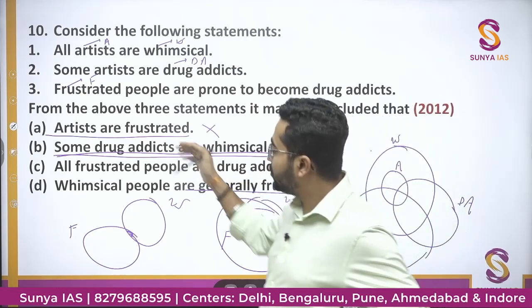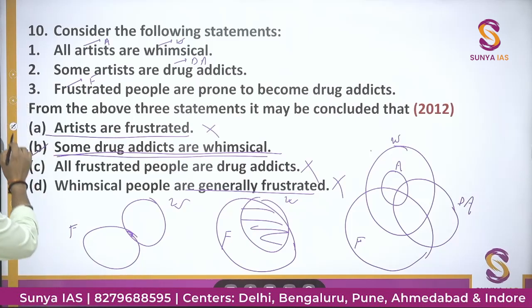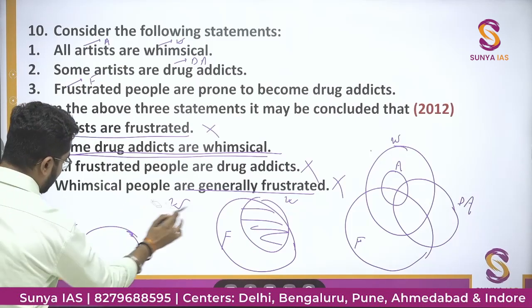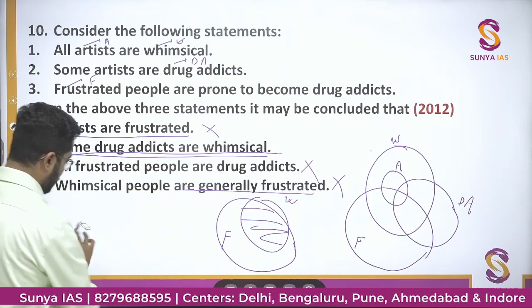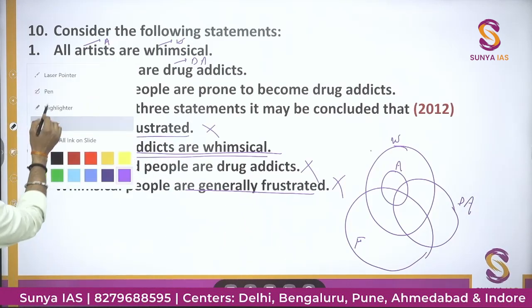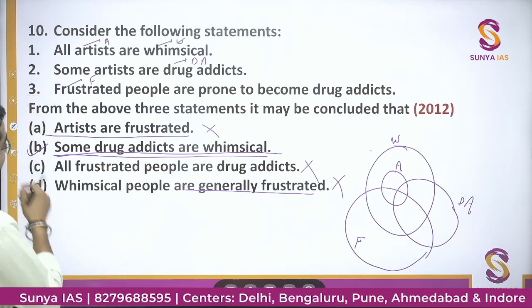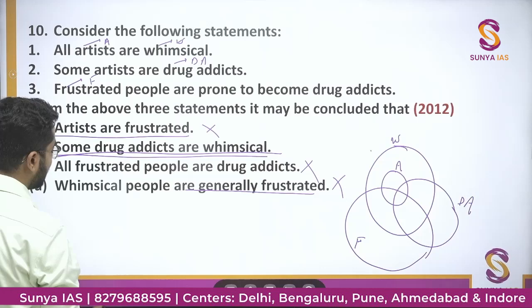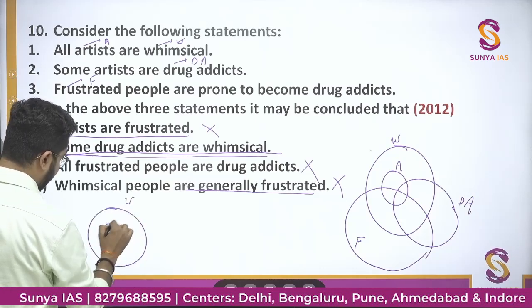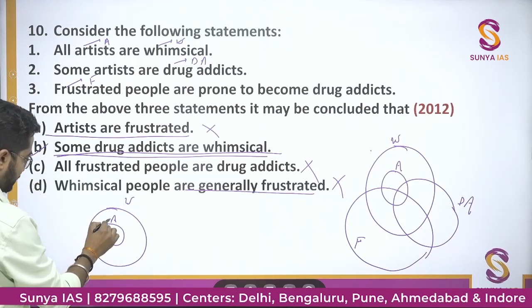So anyway, three options are wrong. So option B would be right. But we will check whether this option is holding true in the other Venn diagrams also or not. If we see some drug addicts are whimsical, so now we need to make another diagram. All artists are whimsical. Okay. Some artists are drug addicts.